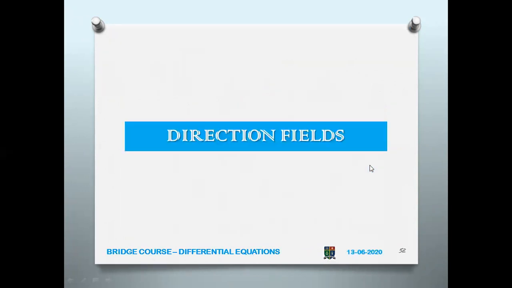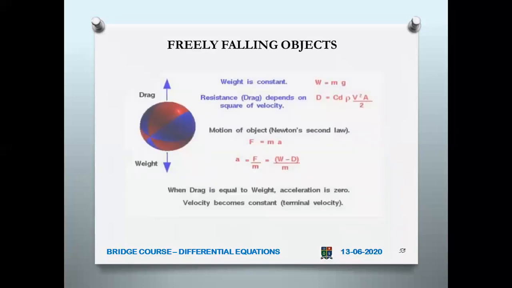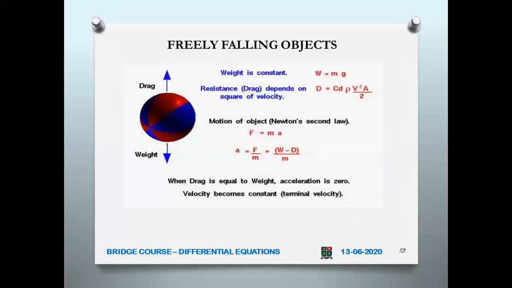But I'm not going to tell you those proofs, because more important is that we have some knowledge about direction fields. When you want to find the differential equation practically, whatever equations we are obtaining practically, we should know about direction fields. Here you can see that it is about freely falling objects. So what is this? See, a ball when it falls freely. Now here weight is a constant.